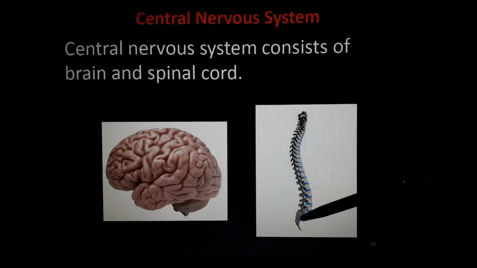Inside this collection of bones, there is a small pipe, that is the spinal cord. That small pipe inside our vertebral column is the spinal cord. Why is it called the vertebral column? Because those who have a spine are called vertebrates, and those who do not have a spine are called invertebrates. You studied this in 8th standard, I think, 8th or 7th. Vertebrates and invertebrates.